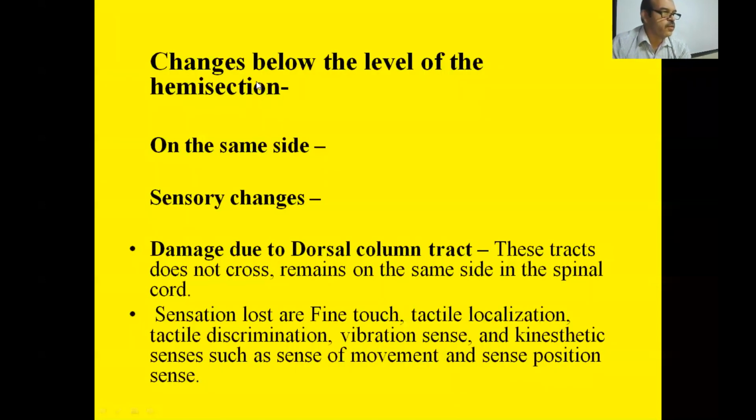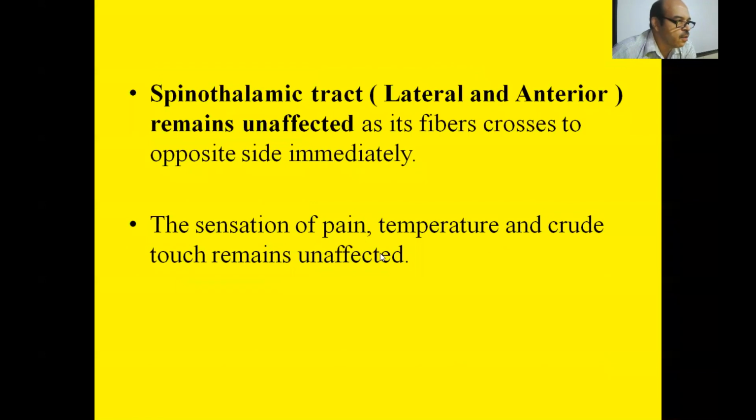So we can see on the same side, sensory changes are seen if there is damage to the dorsal column tract. This tract does not cross, it remains on the same side in the spinal cord. Sensation losses are fine touch, tactile localization, tactile discrimination, vibration sense, and kinesthetic sensations such as sense of movement and sense of position. Spinothalamic tract, lateral and anterior, remain unaffected as these fibers cross to the opposite side immediately. So the sensation of pain, temperature, and crude touch remains unaffected.